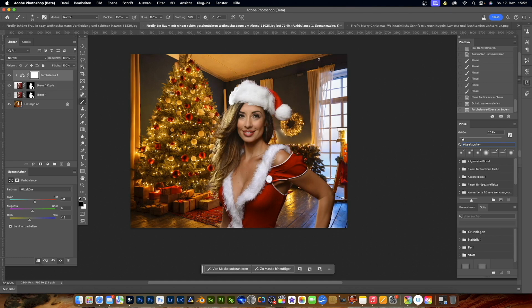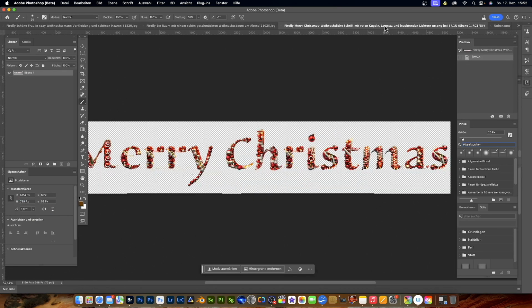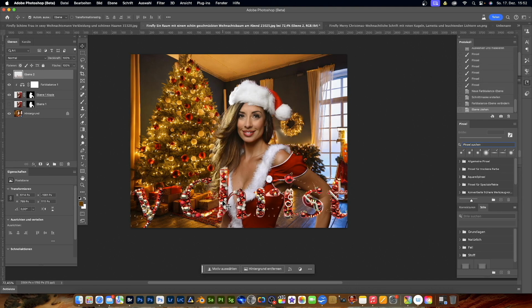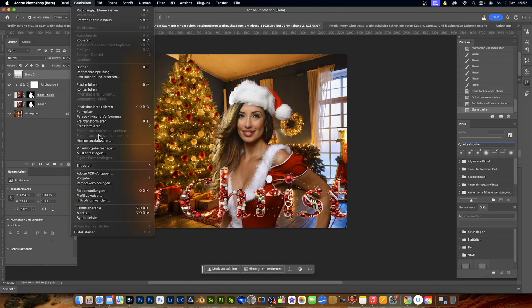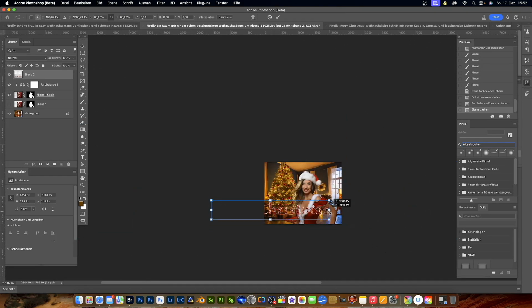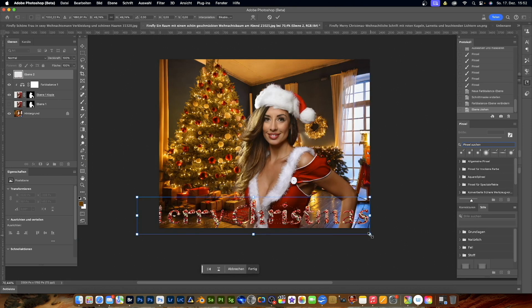And okay. Then I have generated the font. We just need to grab it here because it's already cut out automatically. And I'm dragging this into the picture now. Then the whole thing looks like this. Free transform. Let's make this a bit smaller. So I'll go a bit closer.